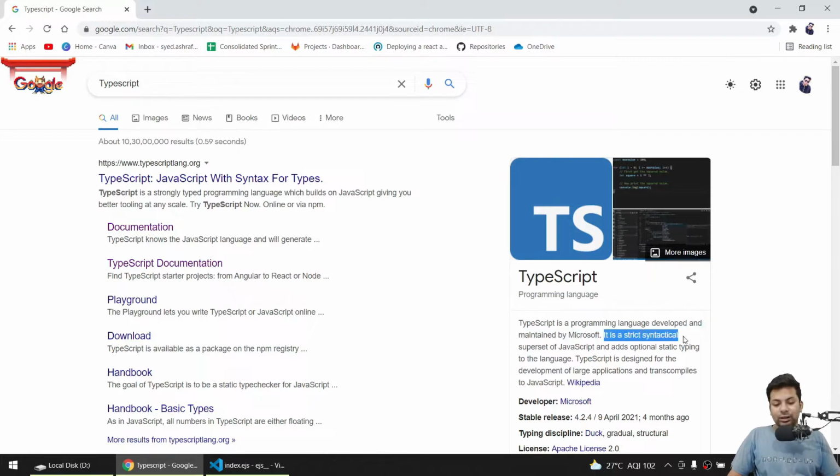It is a strict syntactical superset of JavaScript. So what does that mean? It is strict. You have seen what the strict keyword does: you basically can't write any wrong code or something which may cause an error. And it's a superset of JavaScript, which means it's built on top of JavaScript, using the features of JavaScript and built on top of that. You can see TypeScript is designed for development of large applications.